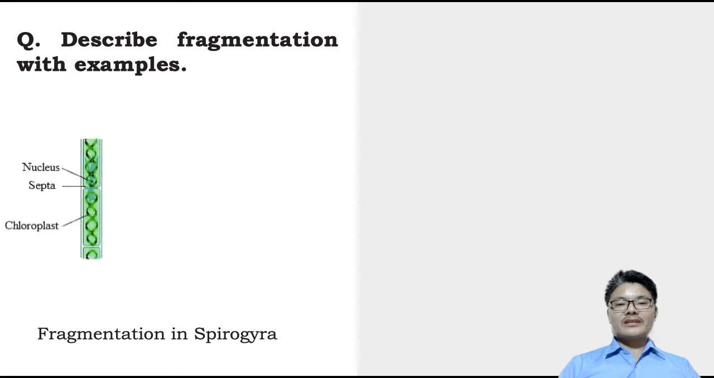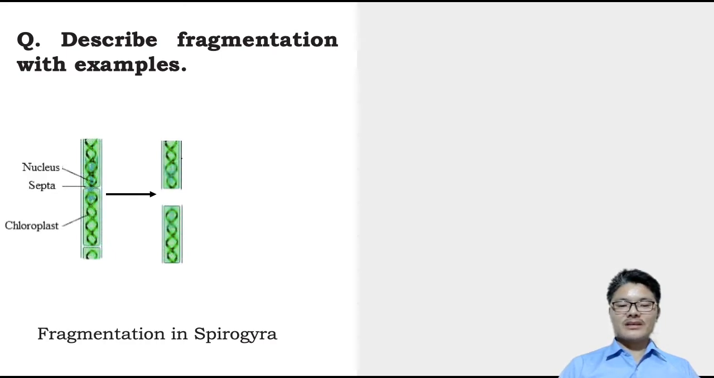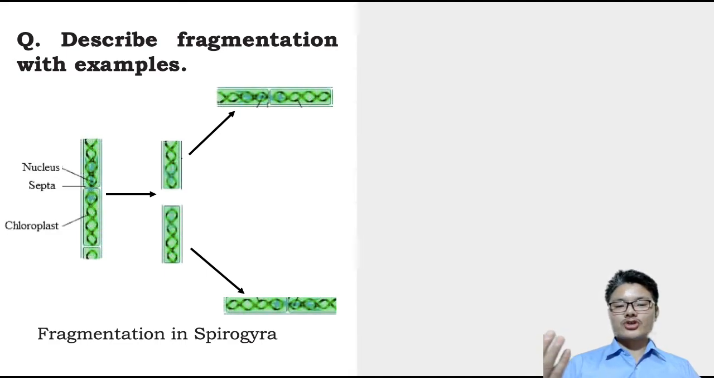Spirogyra, when it becomes mature, its body undergoes fragmentation. Fragmentation here refers to breaking or dividing of its body. So cells of Spirogyra break apart, and there is formation of fragments, segments or tiny portions of Spirogyra, and those tiny portions will undergo maturation and development and form new Spirogyra. This is how fragmentation as an asexual mode of reproduction occurs in Spirogyra.